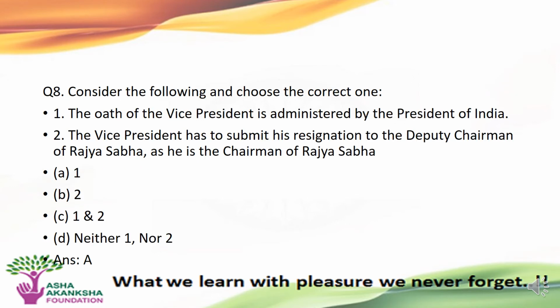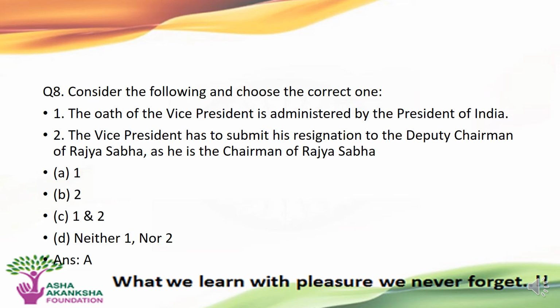The next question is, consider the following statements and select the correct ones. Statement 1. The oath of the Vice President is administered by the President of India. The second statement is, the Vice President has to submit his resignation to the Deputy Chairman of the Rajya Sabha as he is the Chairman of the Rajya Sabha.